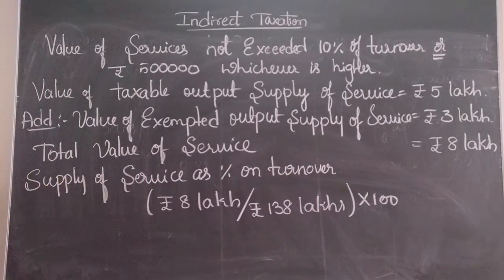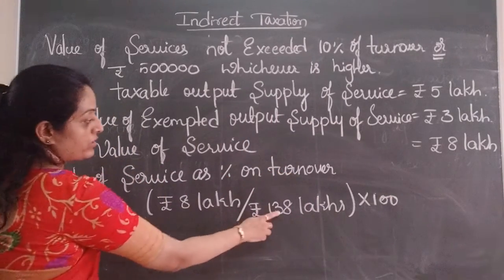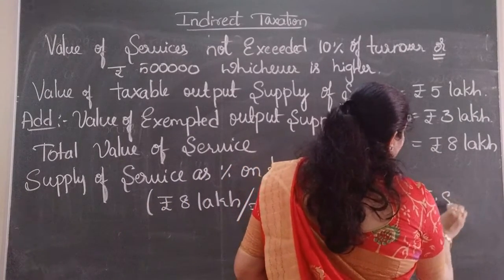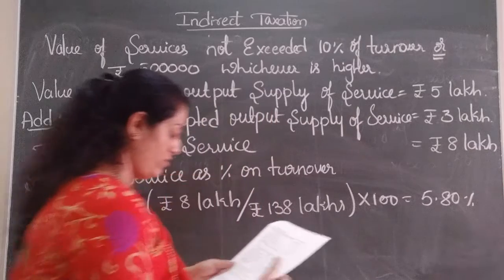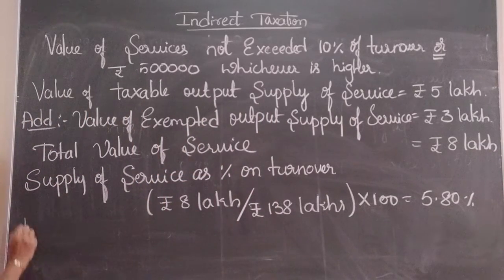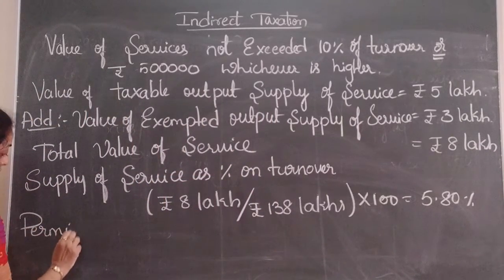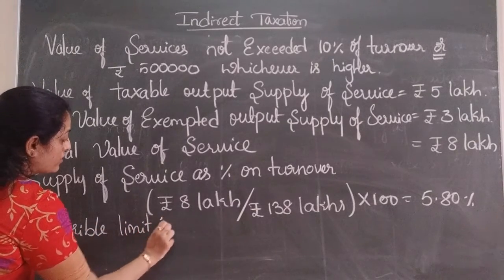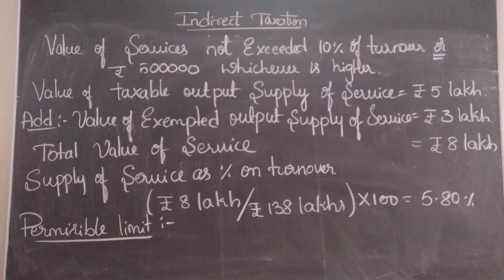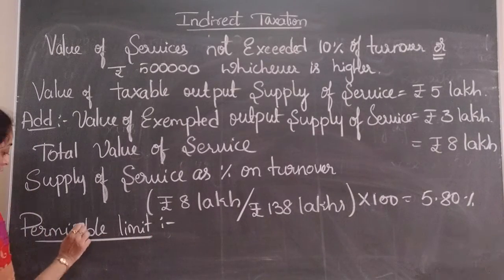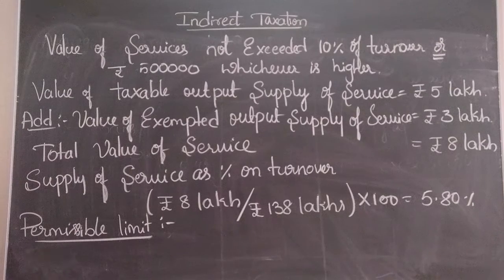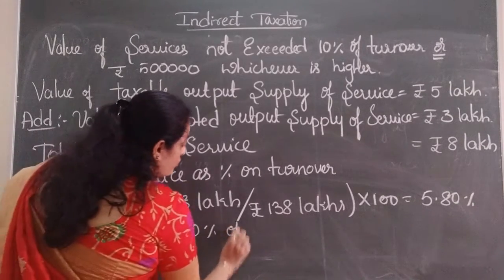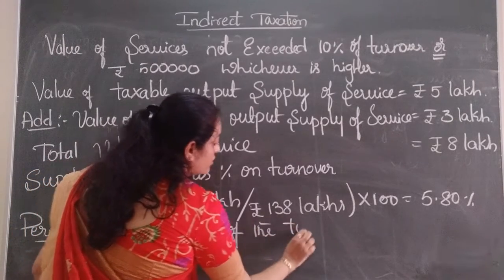We need to find out the percentage of supply. 8 divided by 138 into 100, you will get the answer as 5.80%. Okay, the permissible limit is 10% of the turnover.